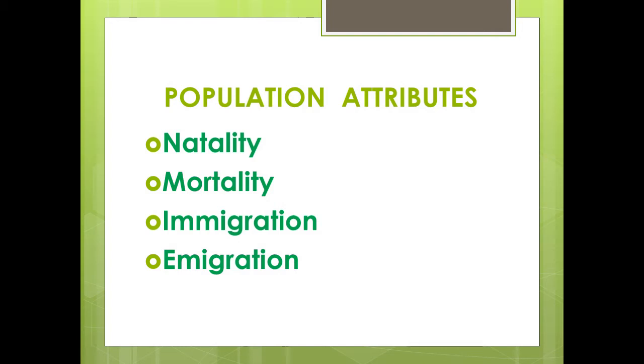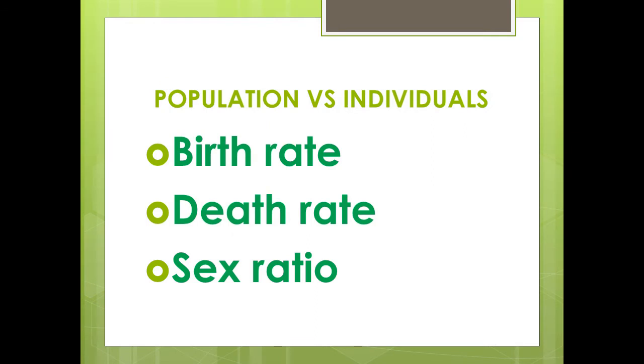Now let us look into the differences between individuals and population. In individuals, we only talk of the birth. We do not talk of the birth rate. And in individuals, we talk of the death of an individual. But for a population, it is going to be a death rate.